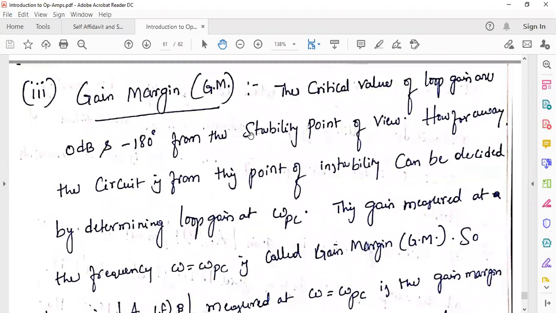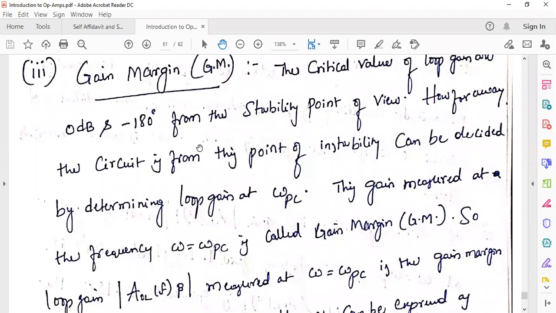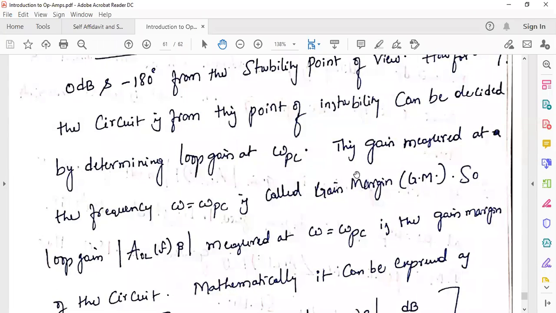If you study this, the critical values of loop gain are 0 dB and minus 180 degrees. They are also the points at which the circuit oscillates, that means we get sustained oscillations, and these two critical points are represented using the Barkhausen criteria. 0 dB is nothing but gain equal to 1, and phase is 180 degrees. So what is gain margin?